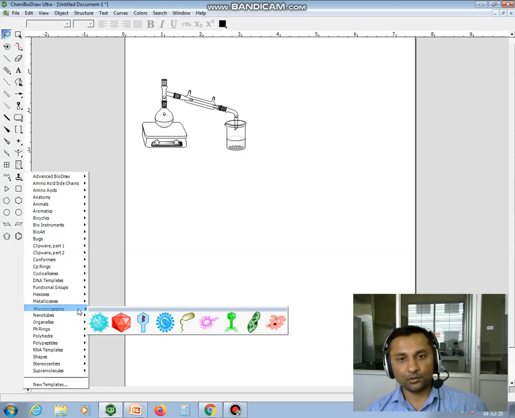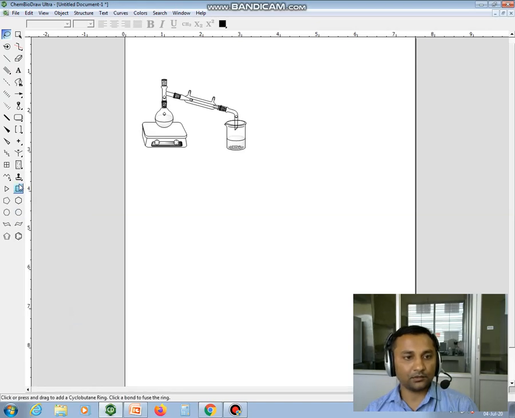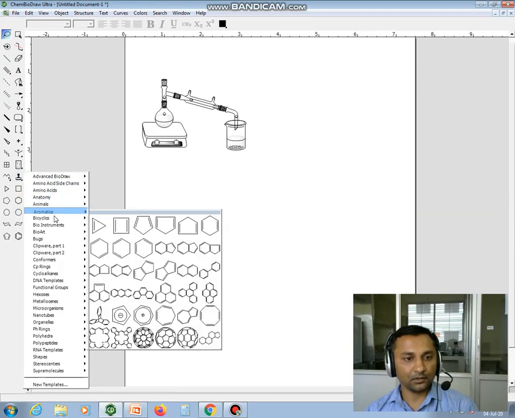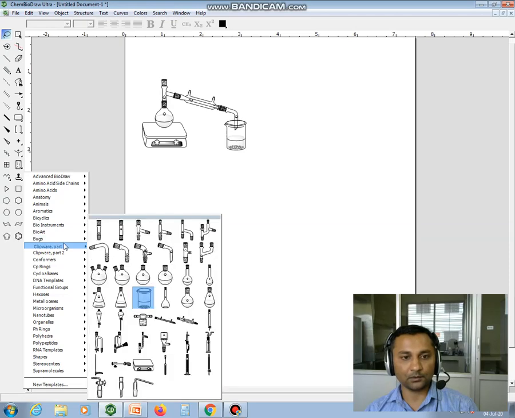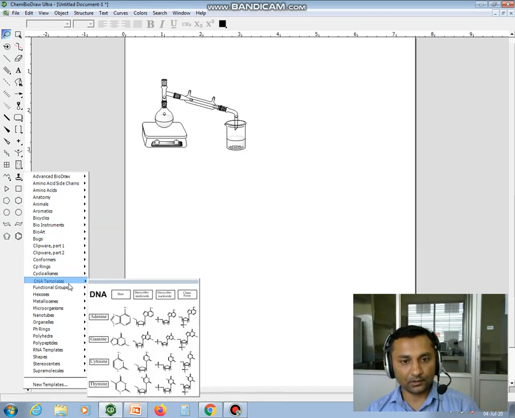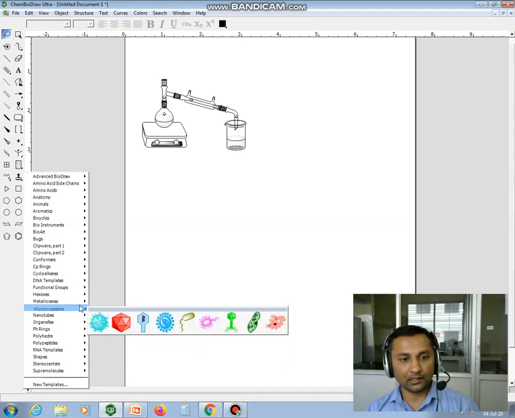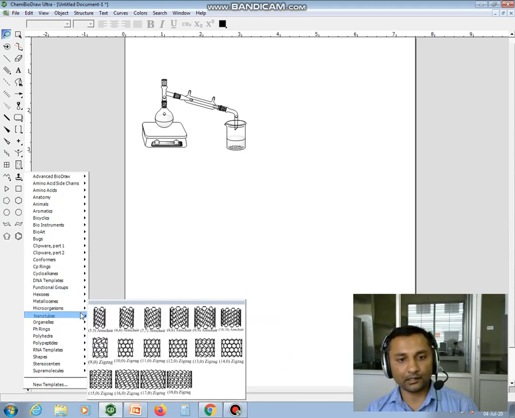If you want to make a very good abstract for your reactions or your manuscript, you can use these templates. Some mosquitoes and bees are available here. Scorpion is also available. So you can use these clipart for making your graphical abstract more attractive.